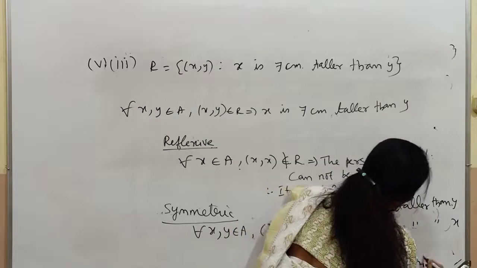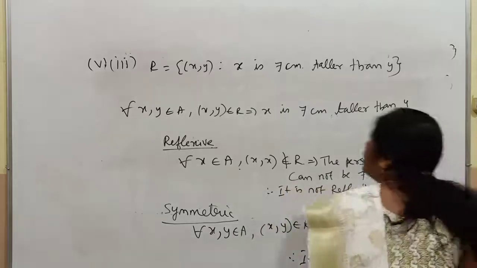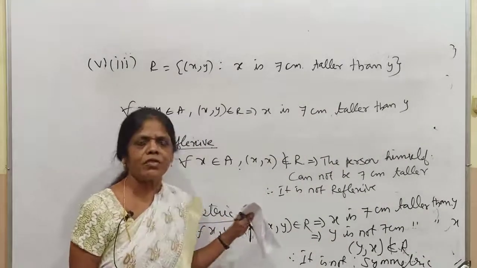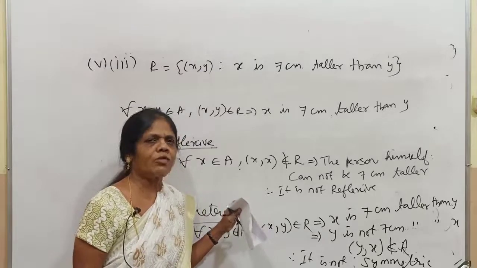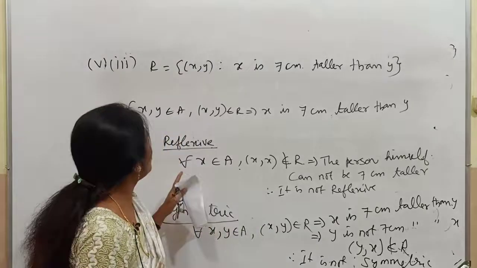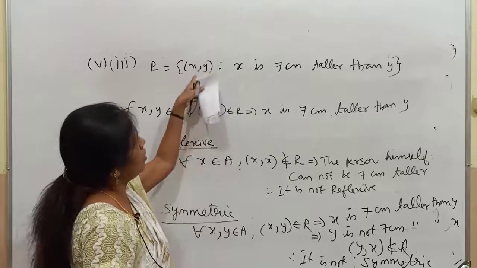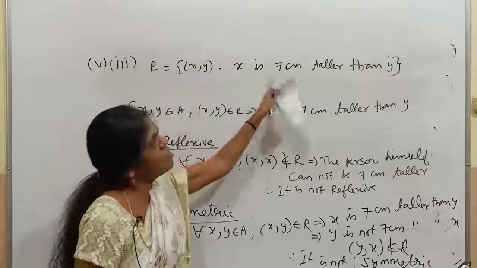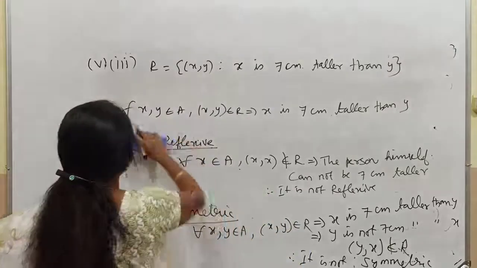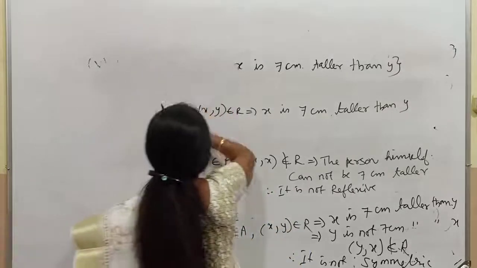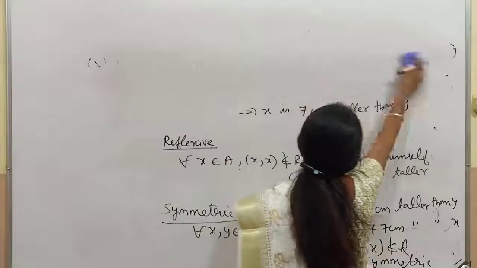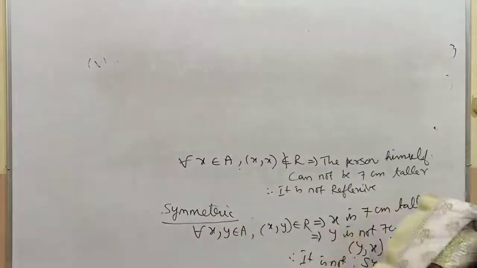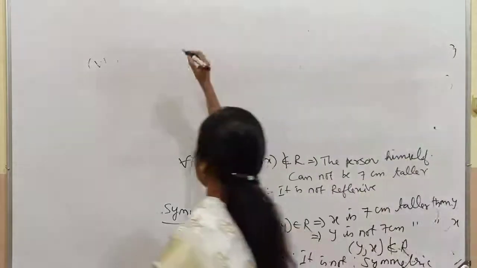Right. Next we are going for transitivity. All of you are following, children, how to write the easiest way I am telling you. Please follow, children. So every time, for all the elements belonging to the set, this belongs to this, implies this, like that you can write. Now listen to me, I am taking transitive.